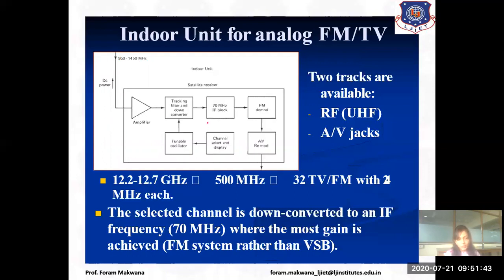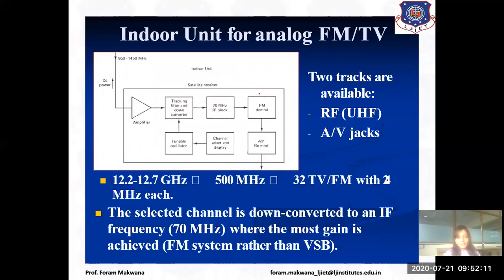This indoor unit consists of an amplifier, tracking filter and down converter, that means our mixer that will decrease the frequency range, and the oscillator, that means our local oscillator. Then that signal is applied to the 70 megahertz IF block and is demodulated by frequency demodulation.